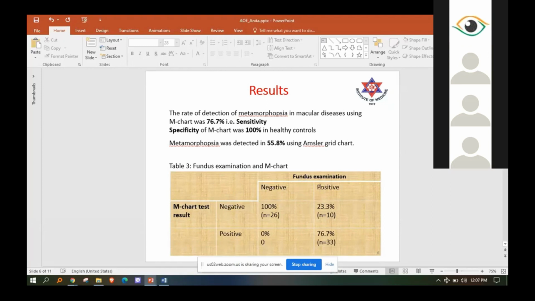This table shows the result of the fundus examination. Here, positive and negative mean the presence and absence of maculopathy. This 100% shows the true negative rate, where fundus examination also revealed no maculopathy and the M-chart was negative. And 76.7% was the case where there was fundus maculopathy as well as the M-chart resulted in a positive test.